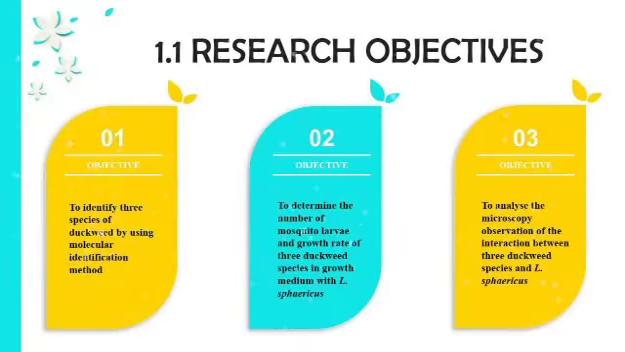For the research objectives, first, to identify 3 species of duckweed by using a molecular identification method. Second, to determine the number of mosquito larvae and growth rate of 3 duckweed species in growth medium with sphaericus. And number 3, to analyze the microscopic observation of the interaction between 3 duckweed species and sphaericus.